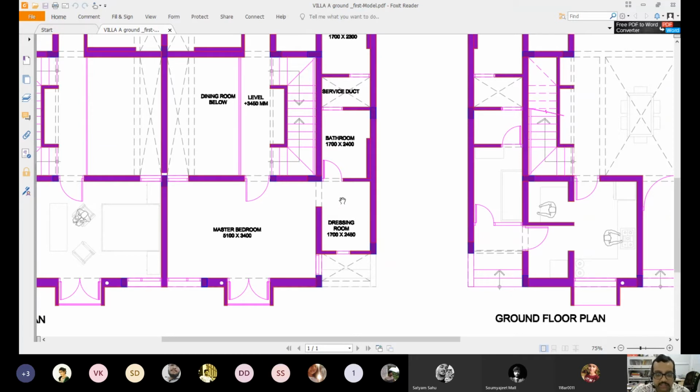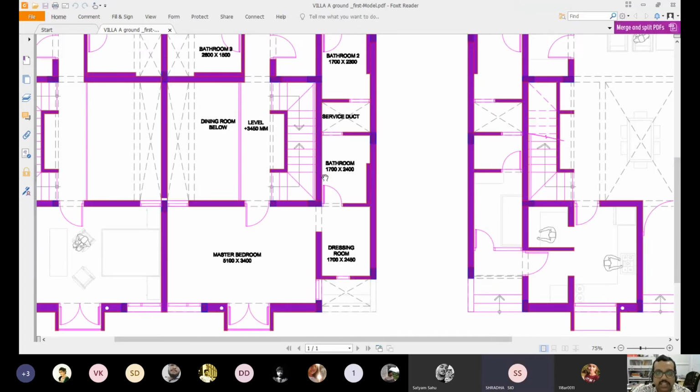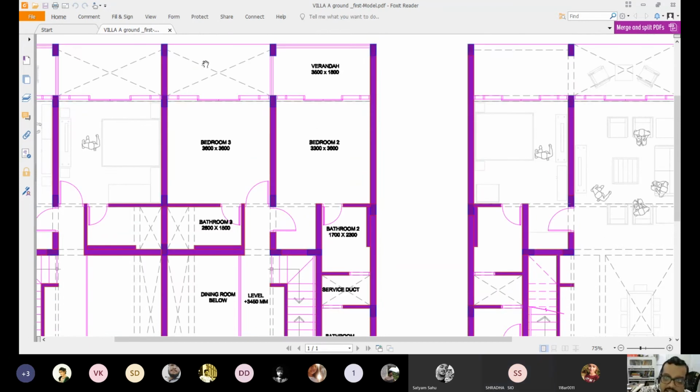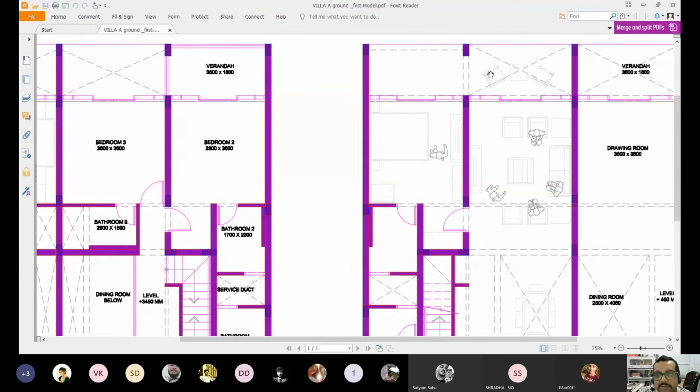So, from bedroom 3, we can't access the veranda? No. Okay. If there was a veranda, that means there is a floor slab in this particular level. If there is a floor slab in this particular level, in ground floor, we will not have this dash gap lines. This dash gap means there is no slab above. So if there is no slab above, that means the upper floor will not have a floor slab. Okay, sir. Okay, fine.